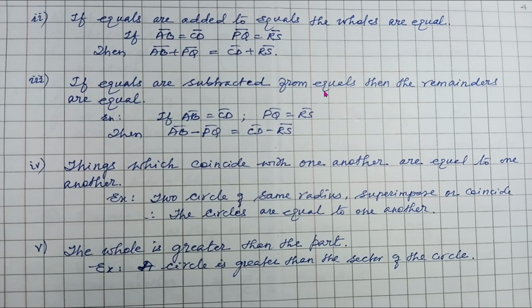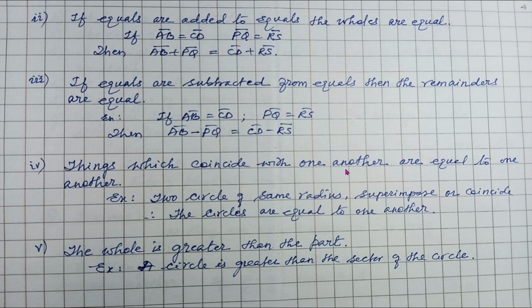Now if equals are subtracted from equals, then the remainders are equal. If we have again AB is equal to CD, AB is the line segment and it is equal to the line segment CD, then we have two line segments, PQ is equal to RS here. Now if I subtract PQ from AB and RS from CD, we again find AB minus PQ is equal to CD minus RS, and that is the axiom there.